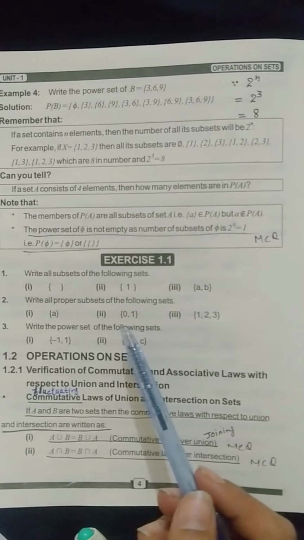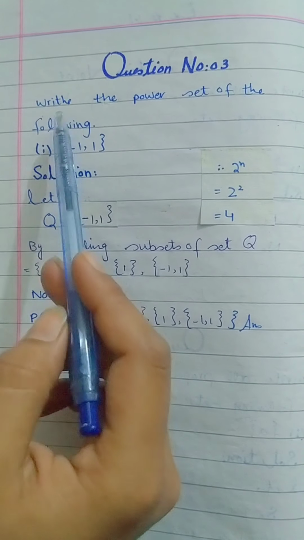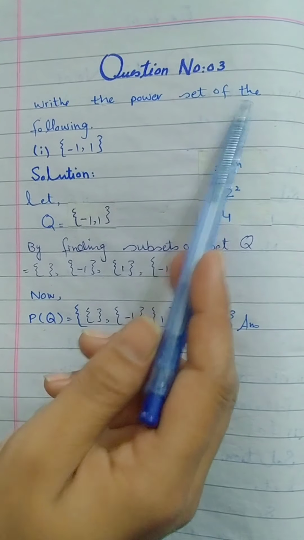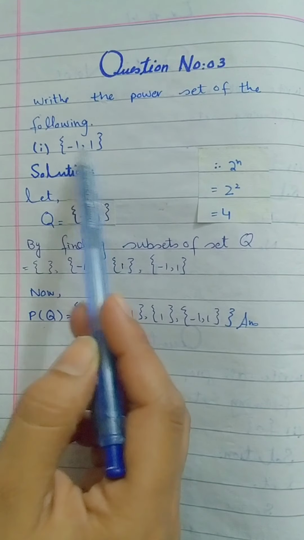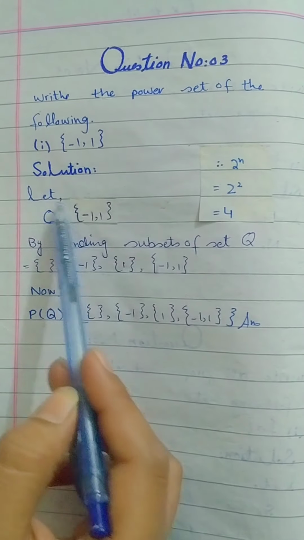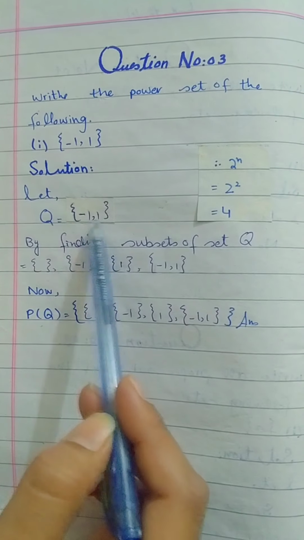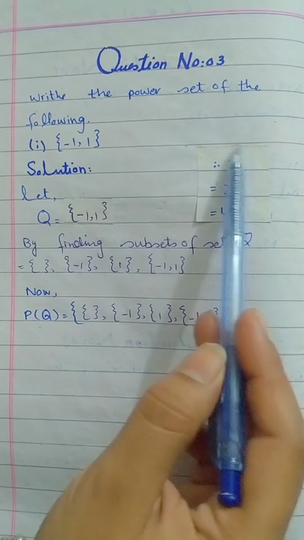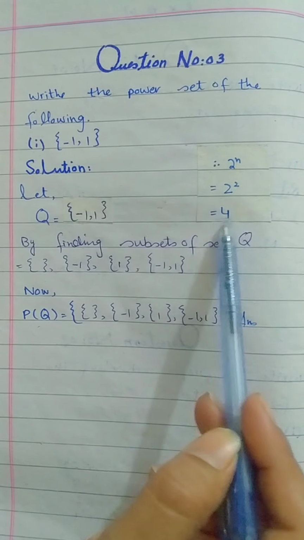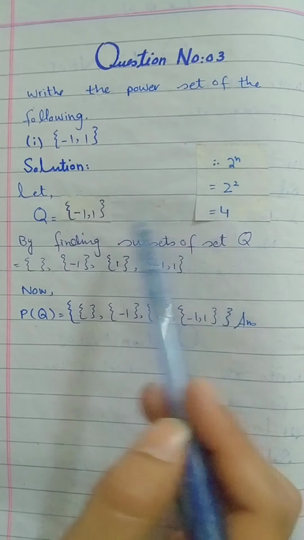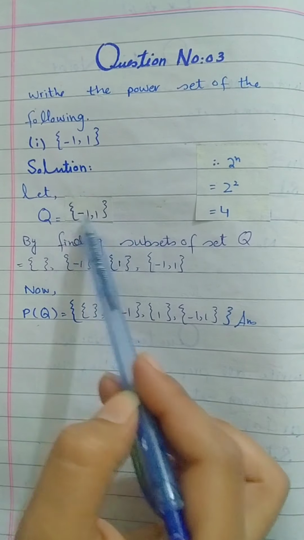Now we start the exercise. Question number 3. Write the power set of the following. We have a set which has two elements. Let the set be Q which has two elements. Then we find the number of subsets by putting the value of n, which is 2. We get 4. It means that this set has 4 subsets.